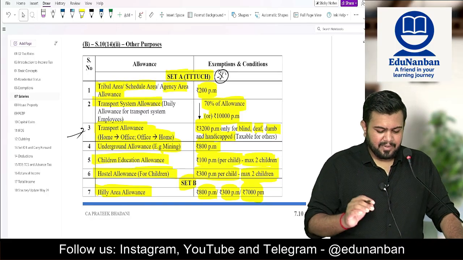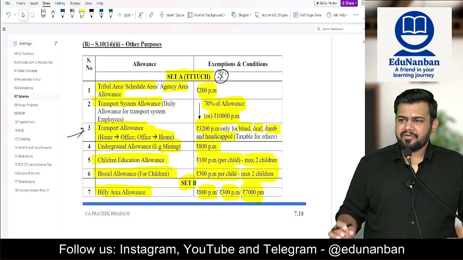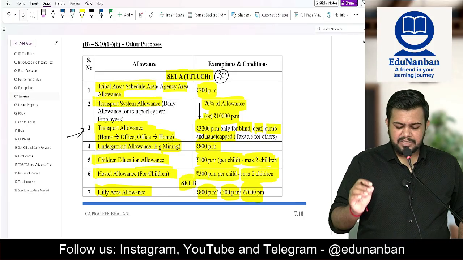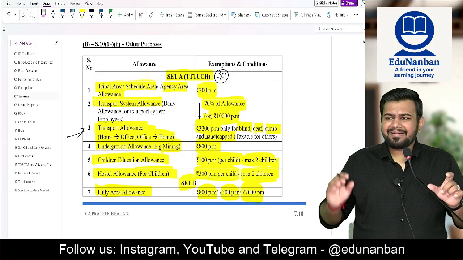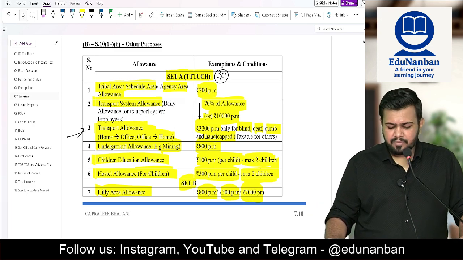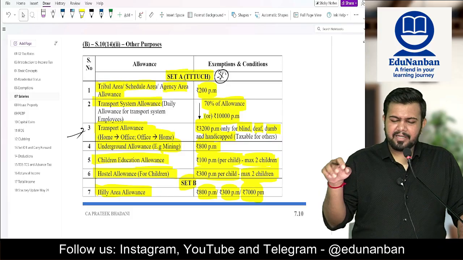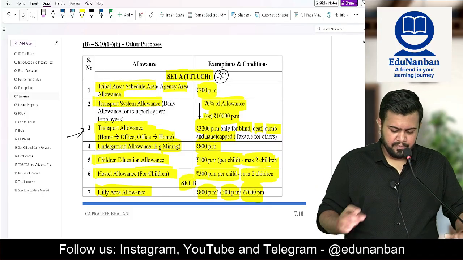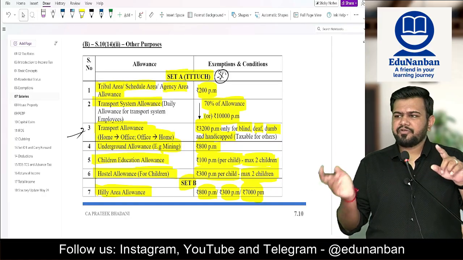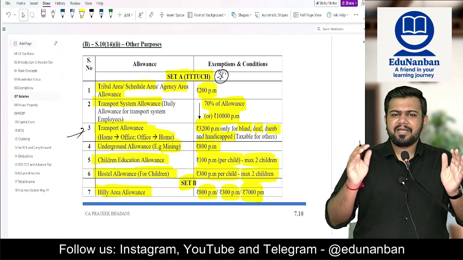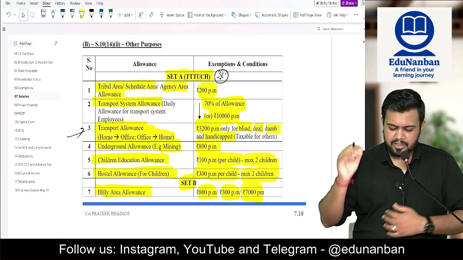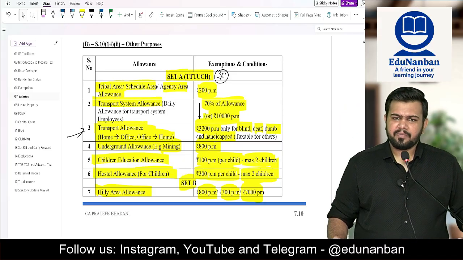Okay, so tribal area, scheduled area or agency area allowance, maximum exemption is how much? 200 rupees per month. Transport system allowance, which is nothing but daily allowance given to transport system employees. Maximum allowance is how much? 70% of allowance or 10,000 per month, whichever is lower. Then transport allowance means home to office, office to home, only given to specially abled employees. So specially abled employees can claim an exemption of 3,200 per month maximum.